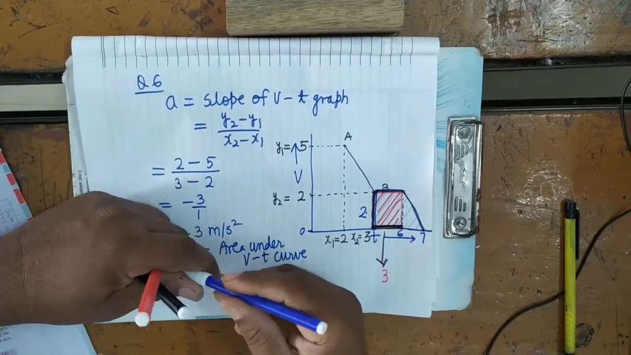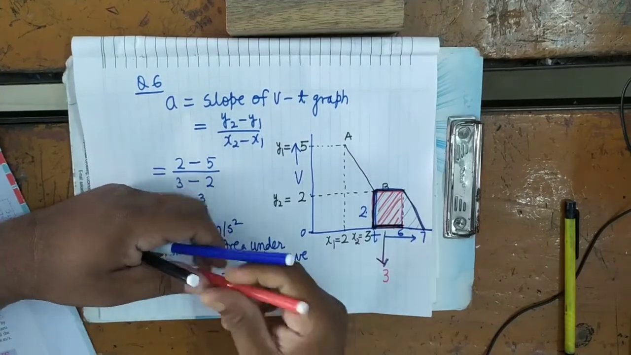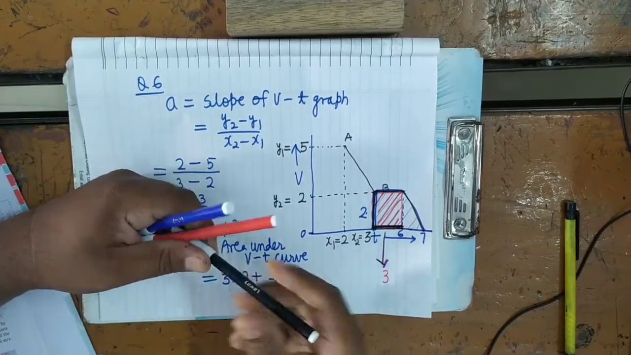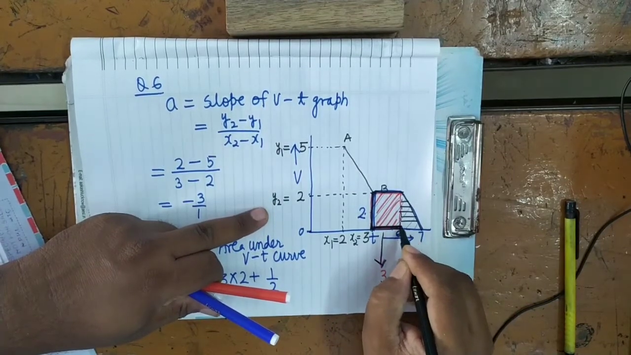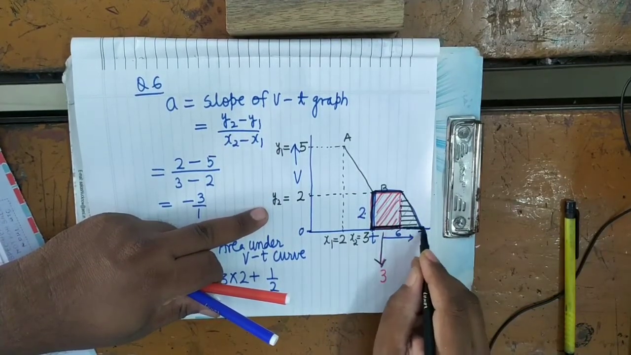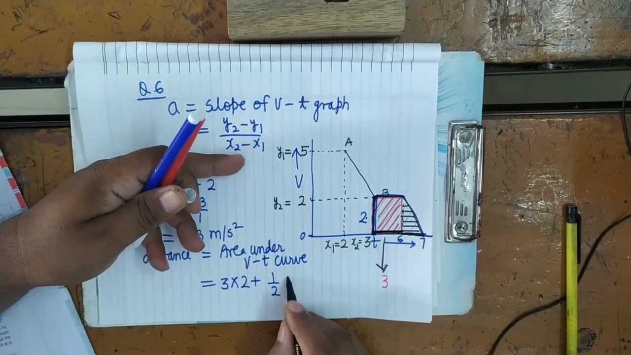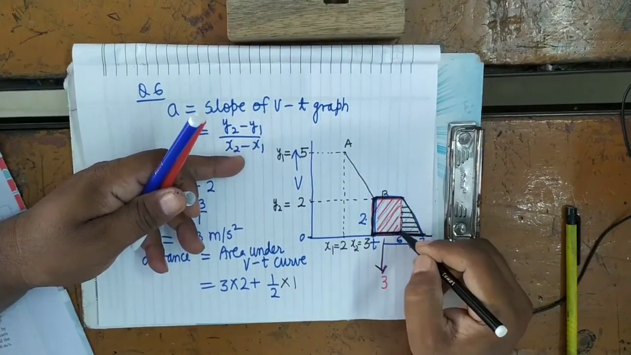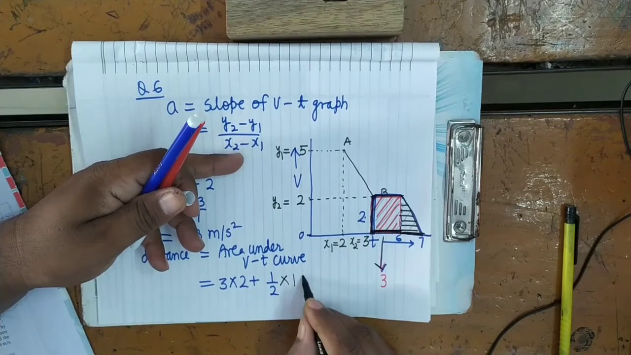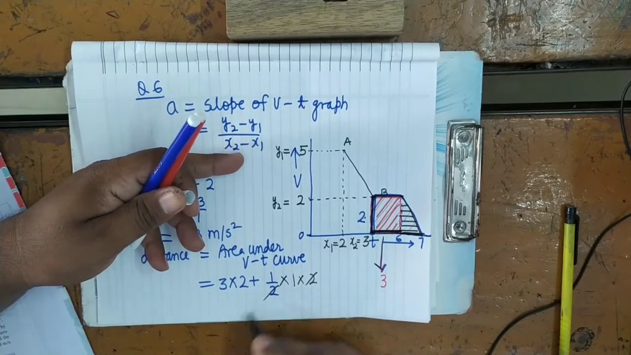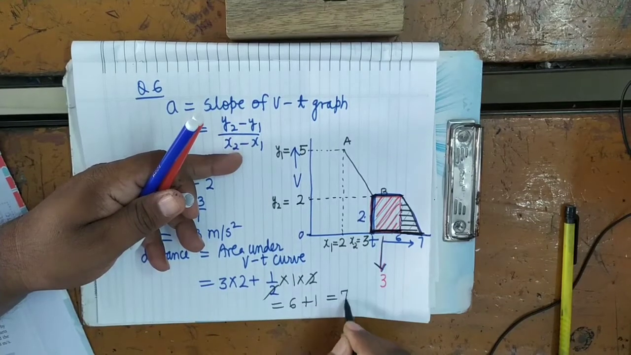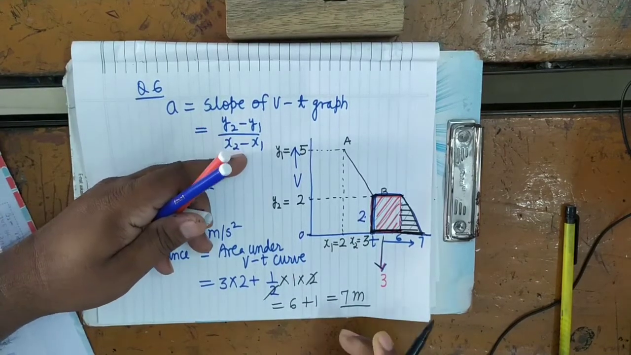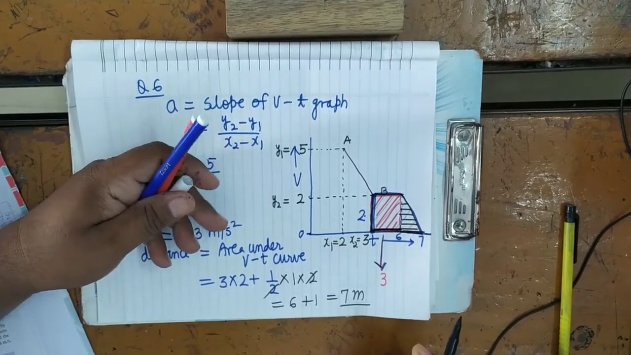Then you find the area of the triangle. How will you find it? It is equal to 1 upon 2 base into height. What is the base? The base is from 6 to 7, that is 1. And the height is 2, already calculated. So this is cancelled, that is 6 plus 1 equals 7 meter. This will be the displacement.